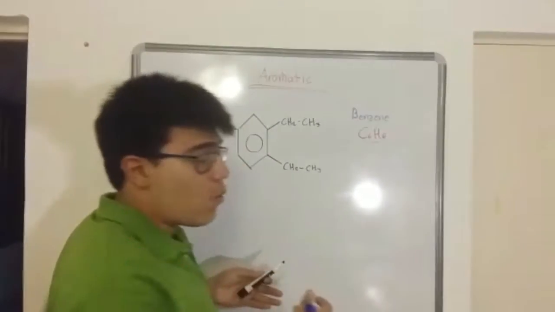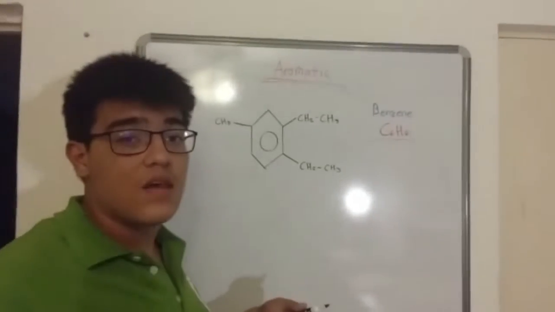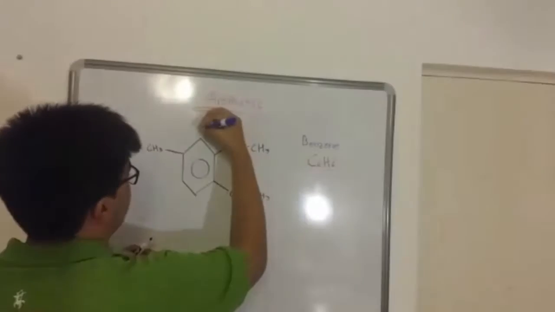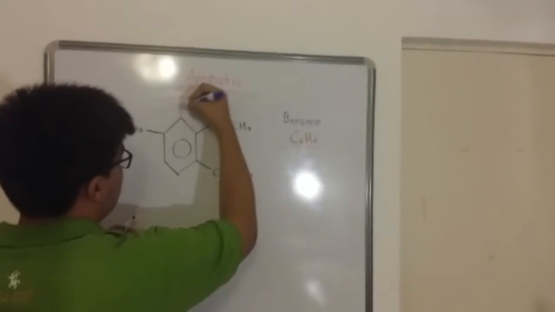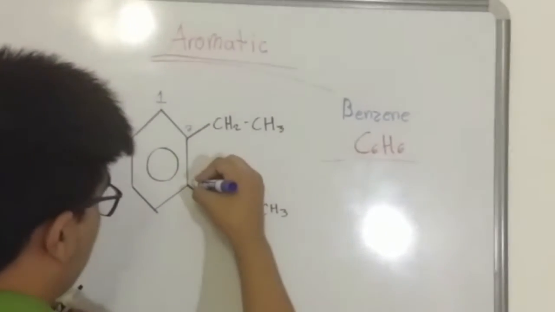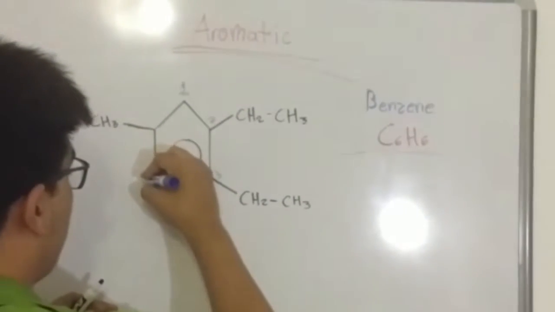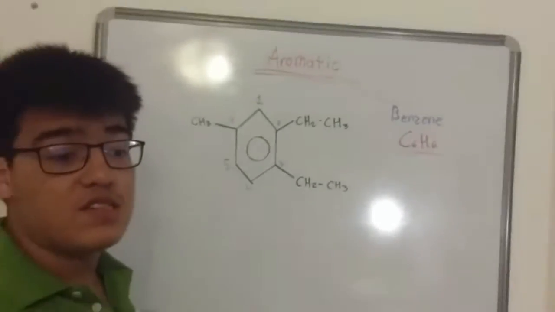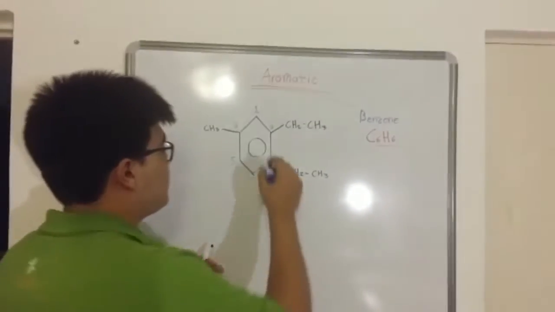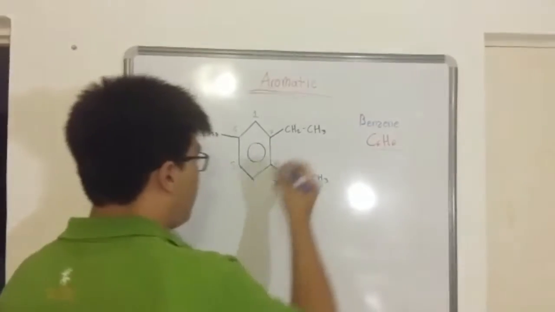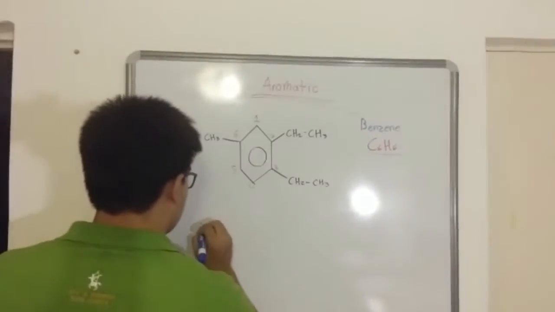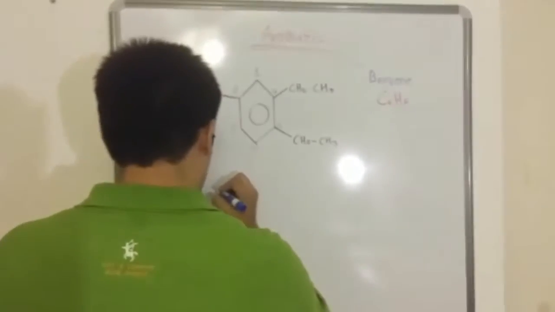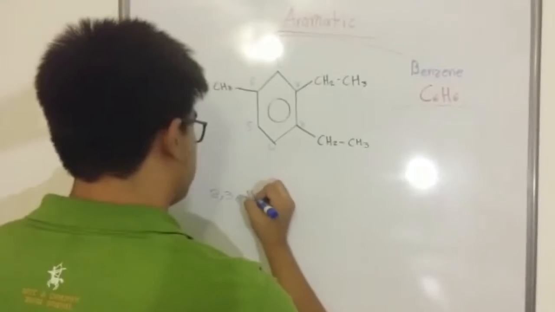special shape, but what is so difficult about naming it? Well, really, it's not very difficult. You just have to number each side of it. Like for example, this is side 1, 2, 3, 4, 5, and 6. So what you're going to do is basically like a normal chain. You have this 2 over here, so you are going to put, for example, 2, comma, 3, ethyl.